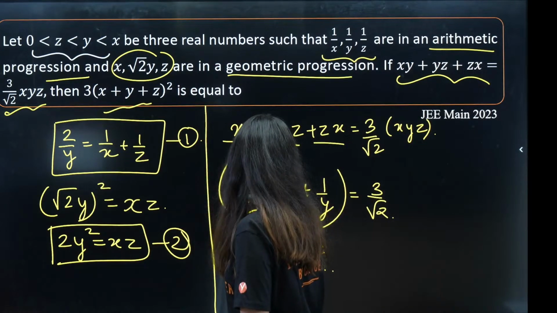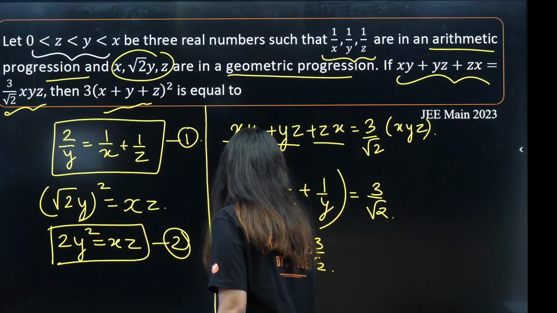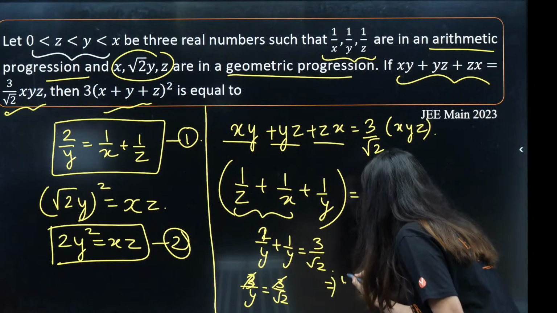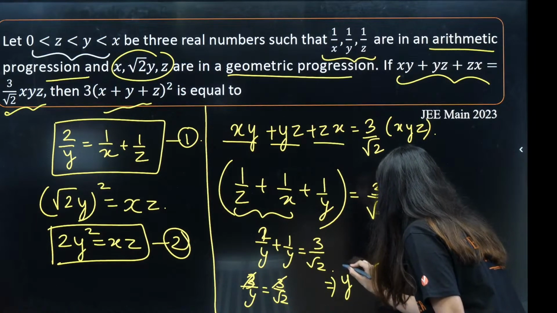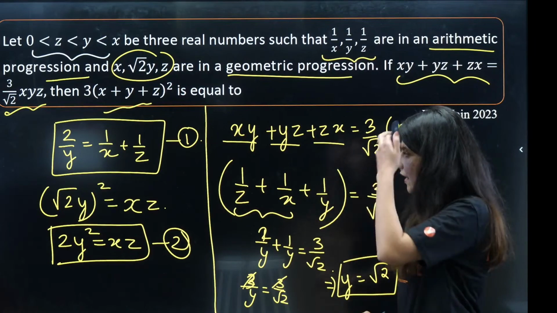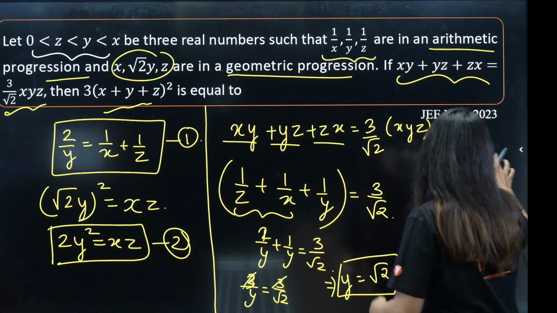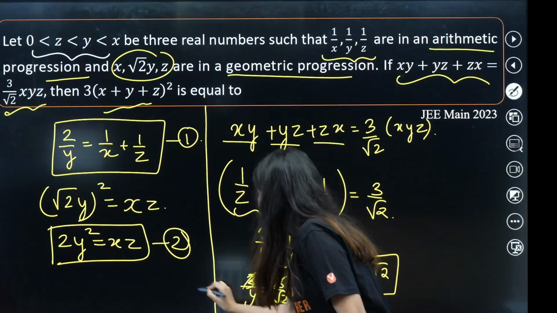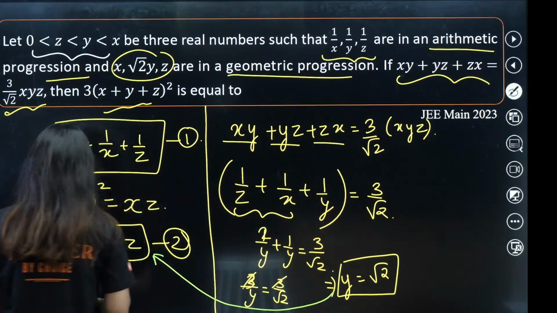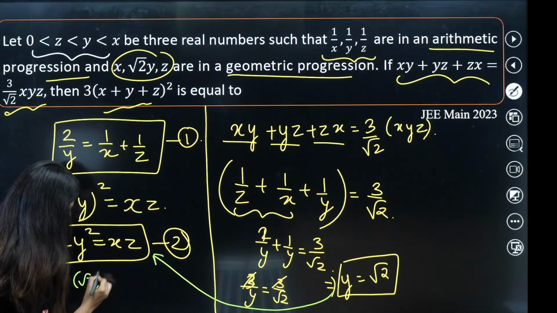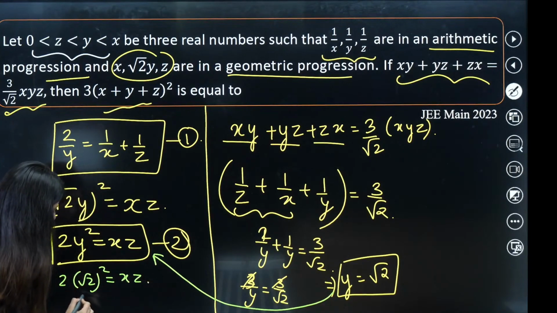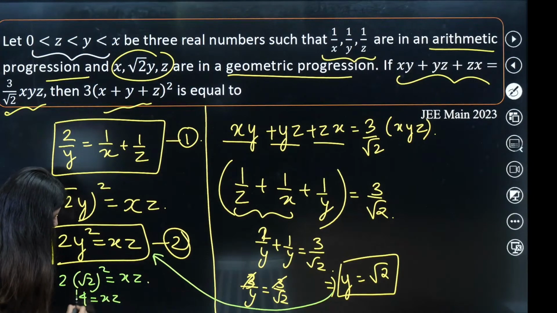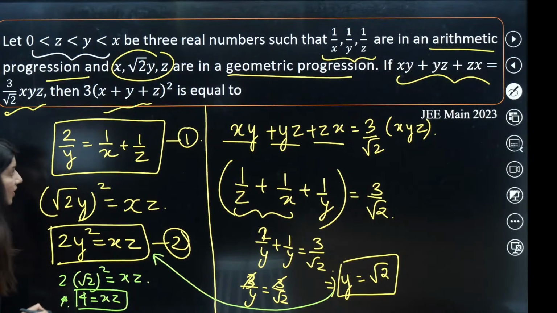Correct, I have written it right? 1 by x plus 1 by z, sorry, 2 is already here, 2 plus 1 is 3. So 3 are getting cancelled out. This implies y is coming out as root 2. Y is nothing but root 2, right? Now what you need to do is take this value y is equal to root 2 from here and plug it in over here. So 2 into root 2 whole square is xz, right? So this will become xz. The value of xz is coming out as 4.